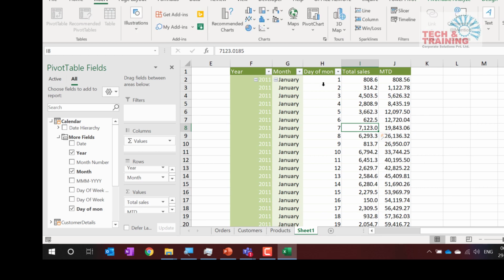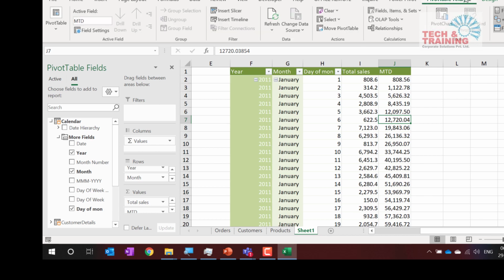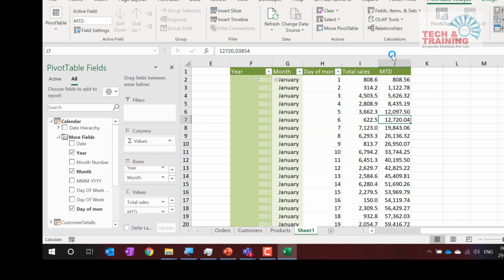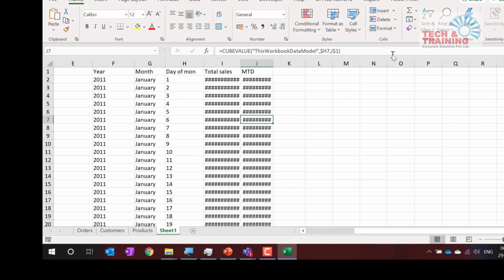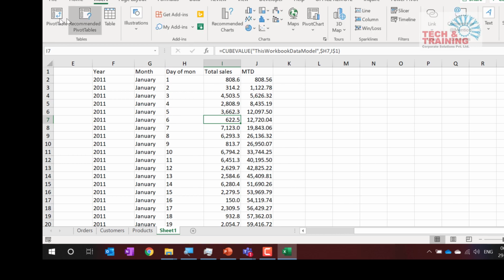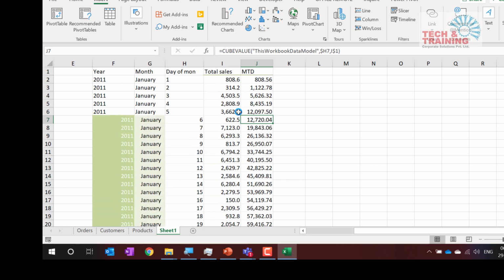See, I cannot use. Now what I'm going to do is convert this data into formulae. How can we do that? Take a look at the screen, friends. I go to PivotTable Analyze, and here I have the option OLAP Tools. I click on OLAP Tools and select Convert to Formulas. This only works with a pivot table report. Now see, this entire pivot table has been converted into formulas, and now you can insert a pivot table report on this data.